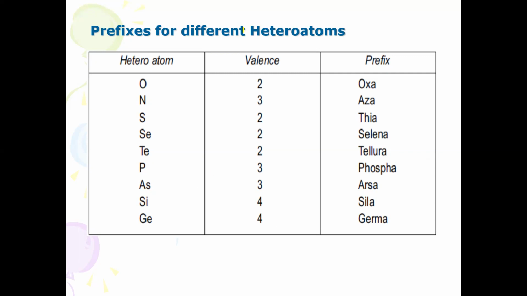Here this table describes the prefix name with respect to heteroatom. Suppose the oxygen atom is present, then it is called oxa. Oxa, suppose a 5-membered ring, double bond character is there, oxygen atom is in the ring. Oxa is the prefix, and ole is the stem for the 5-membered ring.